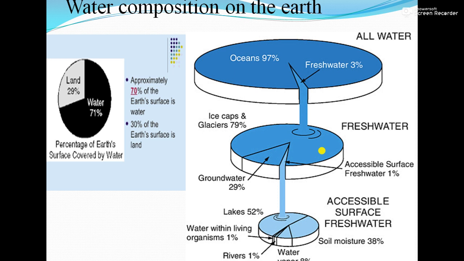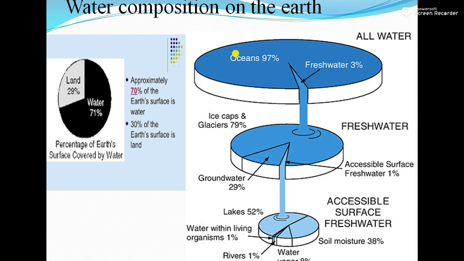So this is the water composition on earth. You can see the four-fifths part of the earth is covered with water. Means 80% of the earth's surface is covered with water. That's why it is called the blue planet. Here it is given as 71 and 29, actually it is 80 and 20. If we consider this 80 as 100%, then we are going to consider only the water part. So this is all water.